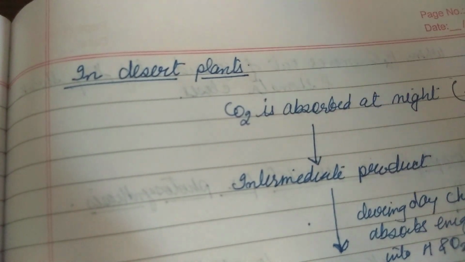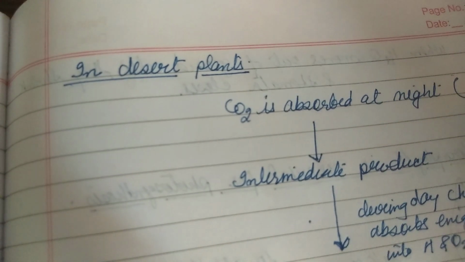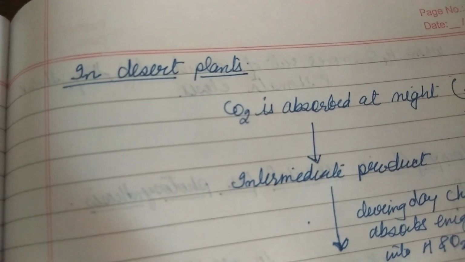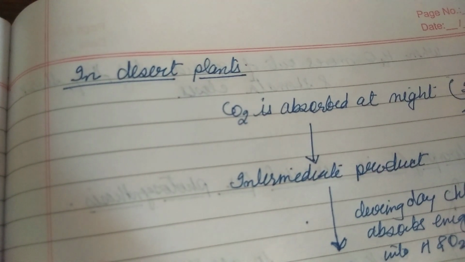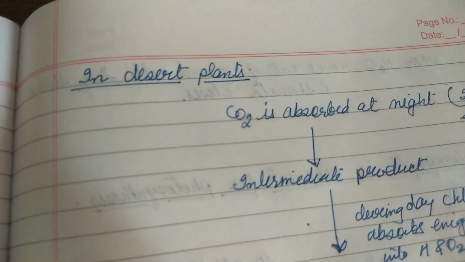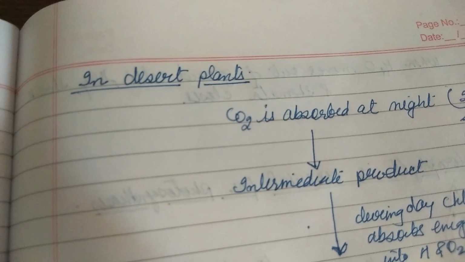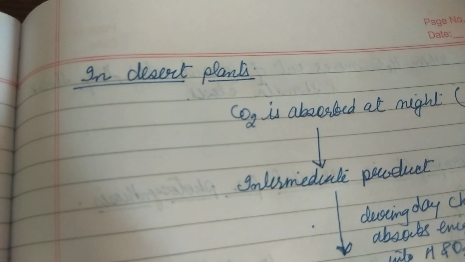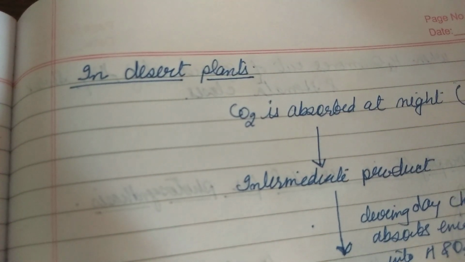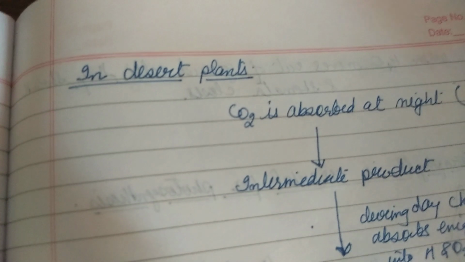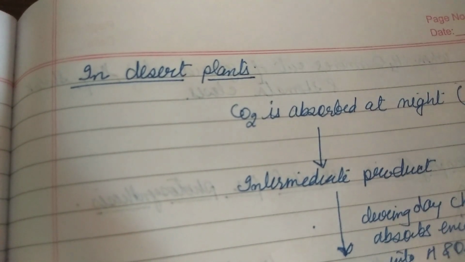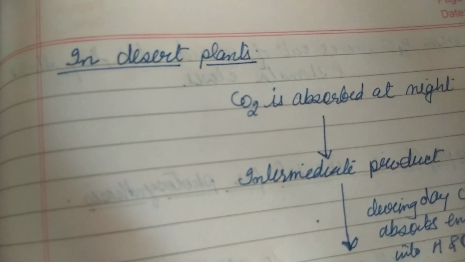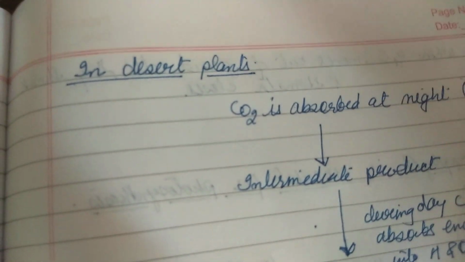So just to prevent that water loss, stomata close during daytime and open at night time. So if the stomata are closed during daytime, exchange of gases also won't happen during daytime, right?